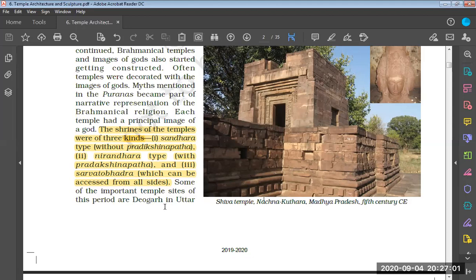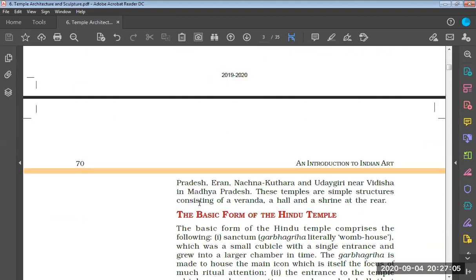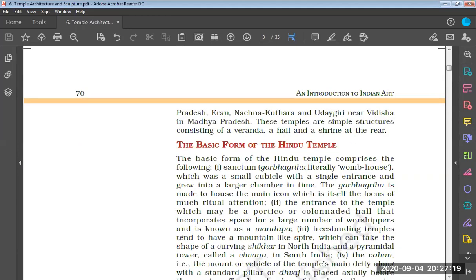Now some of the important temple sites of this period are Deogarh in Uttar Pradesh, Eran, Nachna Kuthara and Udayagiri near Vidisha in Madhya Pradesh. These temples are simple structures consisting of a veranda, a hall, and a shrine at the rear. Okay, the basic form of the Hindu temple.